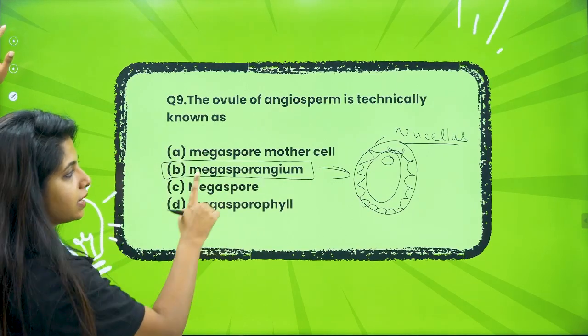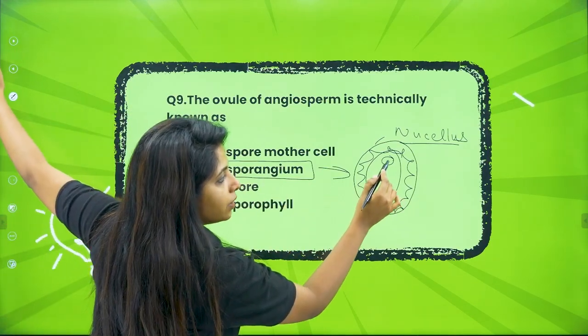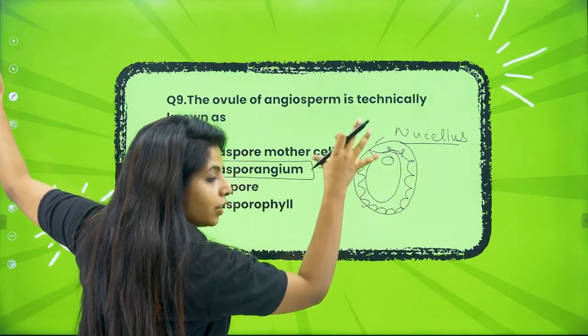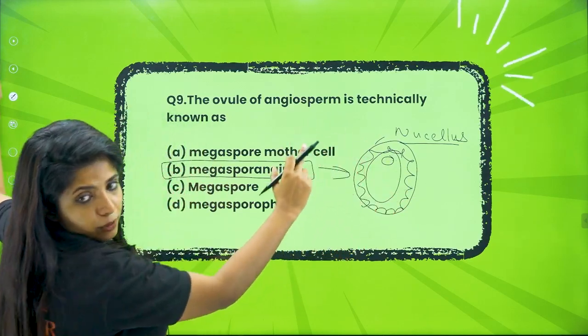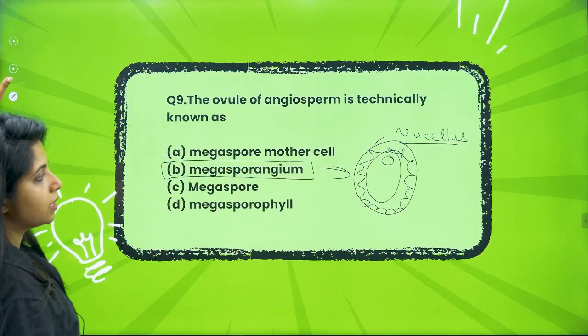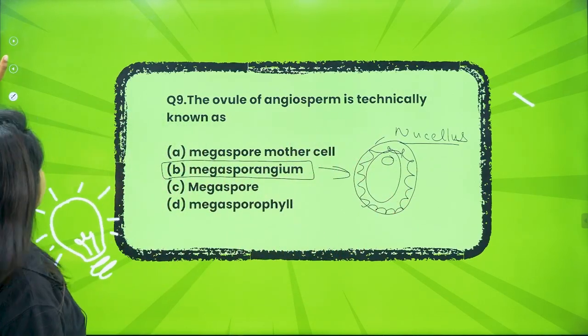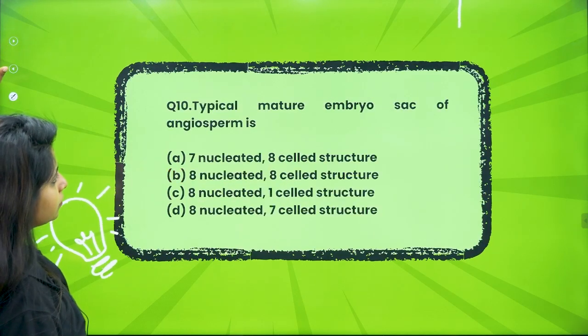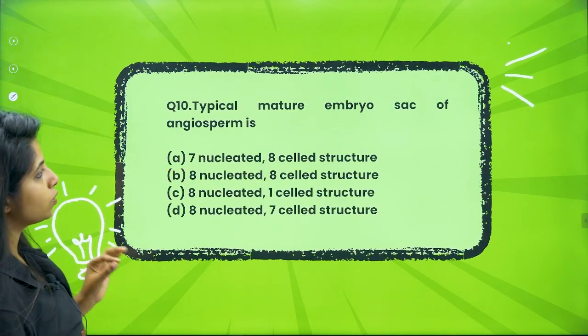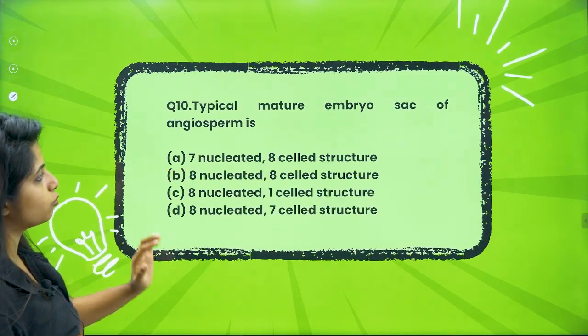Not megaspore mother cell. The megaspore mother cell is right over here. This megaspore mother cell will undergo division and later on form the embryo sac in the further cases. Okay, remember that. Now going ahead, typical mature embryo sac of angiosperm is what?